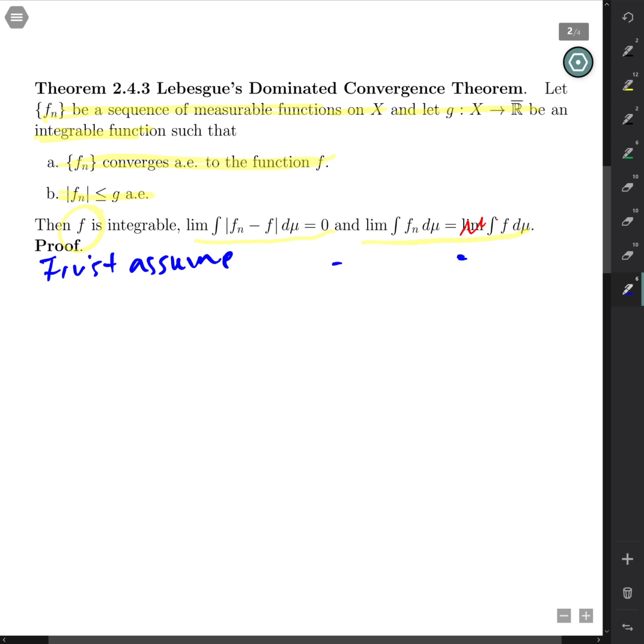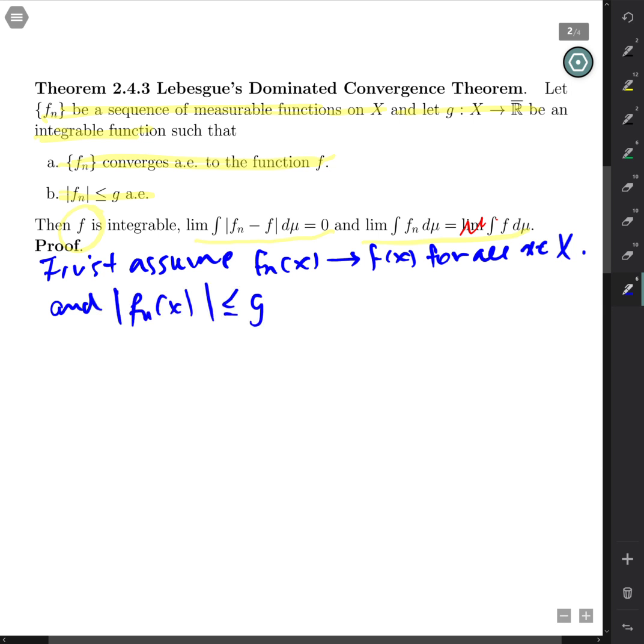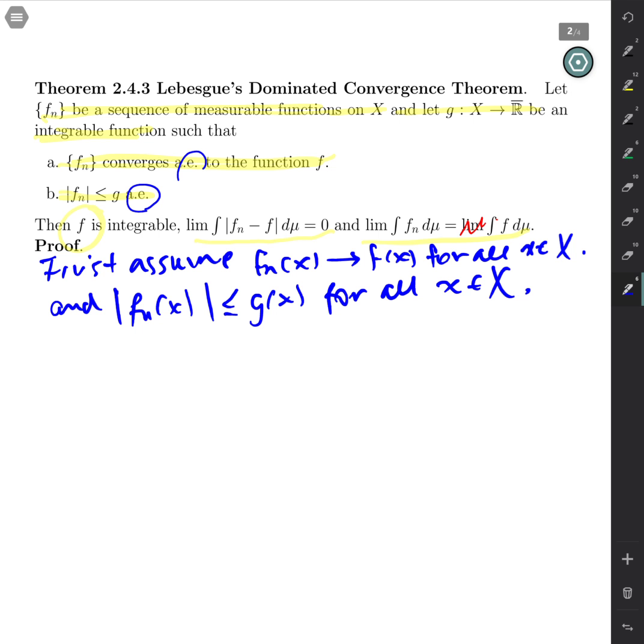Let's assume that Fn of x, in other words, converges to f of x for all x in capital X, not just on a set whose complement is a null set. And absolute Fn of x is less than or equal to g of x for all x in X. Again, what I'm doing is weakening or taking away the almost everywhere condition. I'm using a stronger condition. Right, so let's see what we can get out of this.